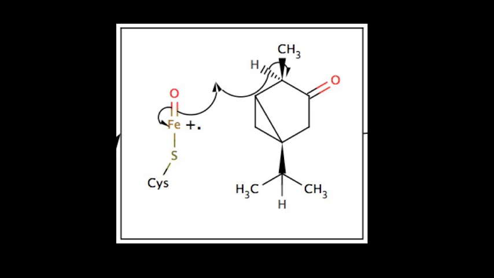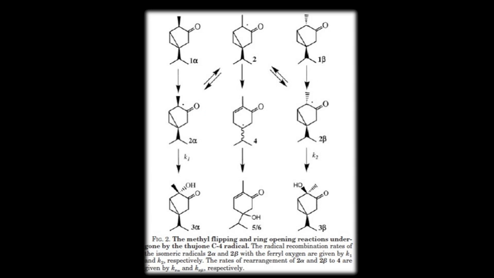We will see what happens as the mechanism moves forward, but in the meantime, let's consider the unique nature of the alpha-thujone radical intermediate that we just generated. This slide shows the several intermediates and products which result from the radical that is generated at the 4 position of alpha-thujone. Even though the intermediate is essentially planar, for the most part the alpha configuration is retained, and 4-hydroxy-alpha-thujone, which is seen labeled 3-alpha at the bottom left, is formed.